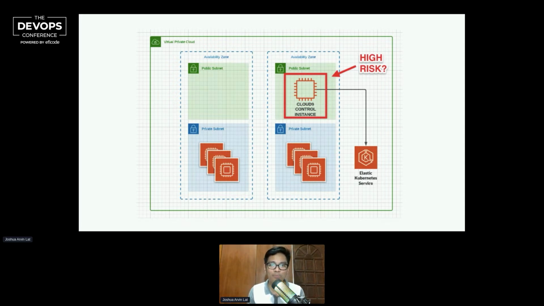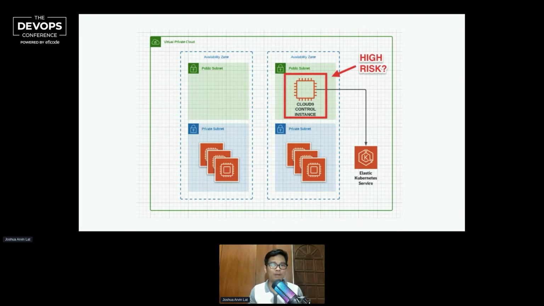So do not assume that your computers or servers are safe, especially when they are exposed, even though you're not explicitly telling the world that these instances are available.